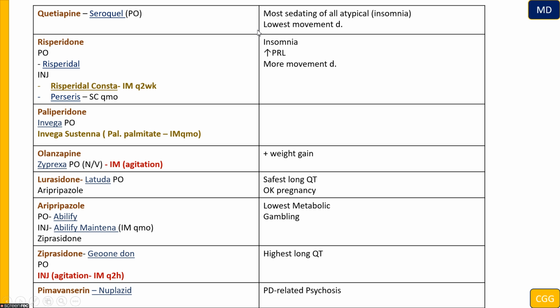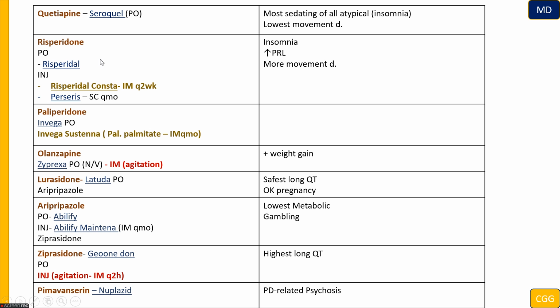Also, it causes the least movement disorders, so it's the safest. For example, if the patient has Parkinson's disease, we can use quetiapine. But this is not entirely true because there is a new drug called pimavanserin, brand name Nuplazid, that is FDA approved for Parkinson's disease related psychosis.